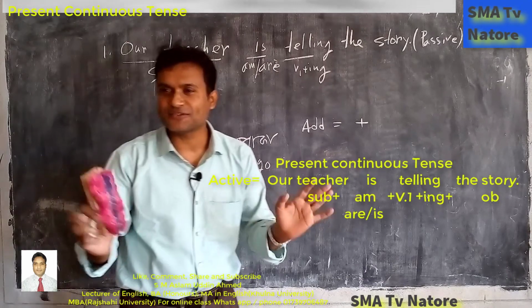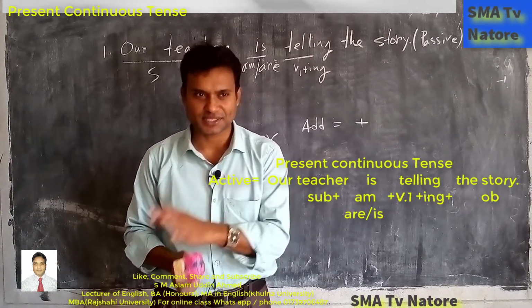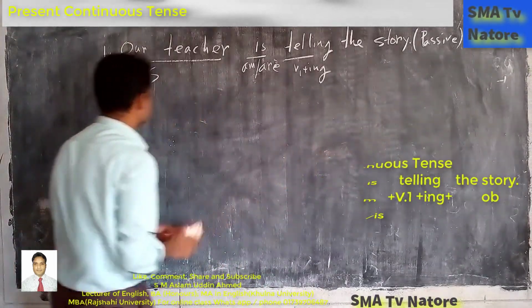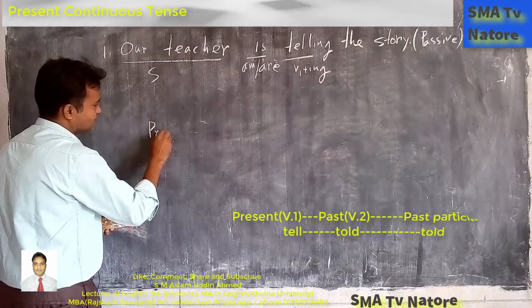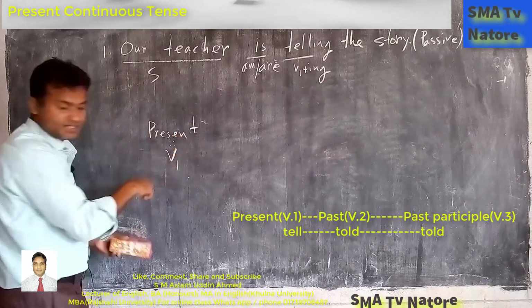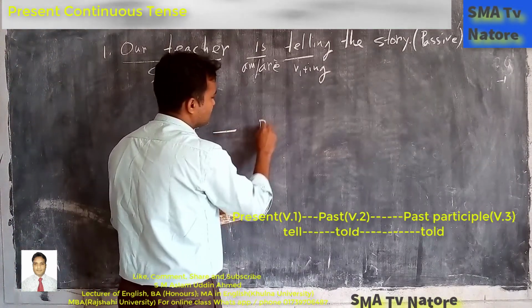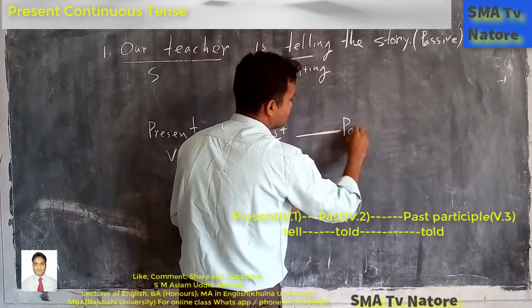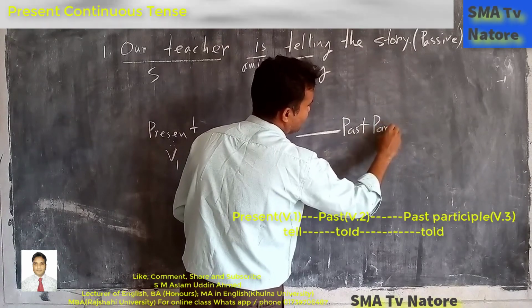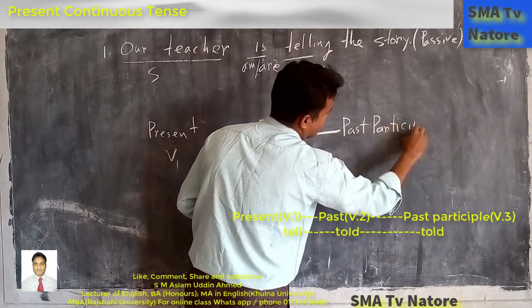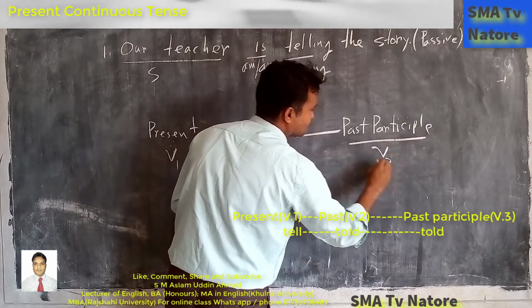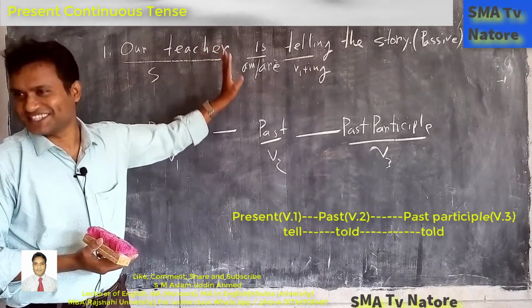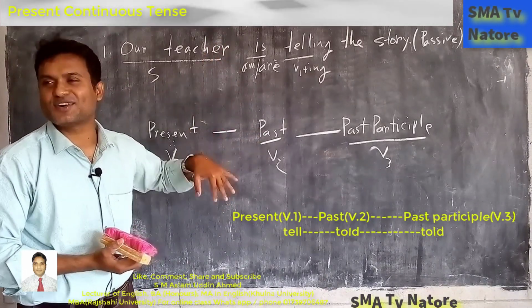You know what are the forms of the verbs? Present form, past participle form. How many forms are there? The present we call V1. Next one is past, that is called V2, and another name is past participle. So again and again I am telling about these forms, because without these forms you cannot make this sentence. You cannot give the answer.